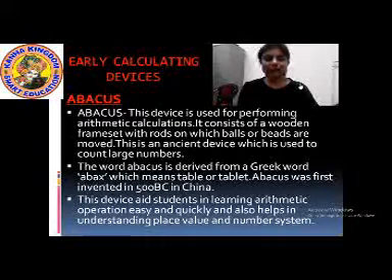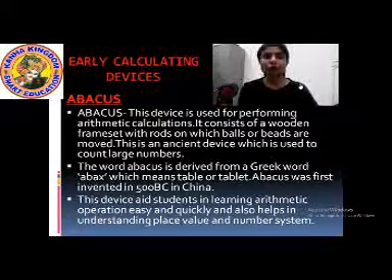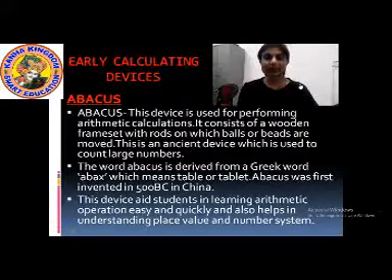It is an ancient device which is used to count large numbers. Ancient device means a very old device which was used to do arithmetic calculations, which was used to count large numbers. Okay? This device was invented 500 BC. And where was it invented? It was invented in China.